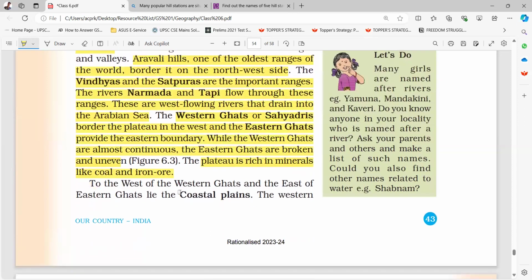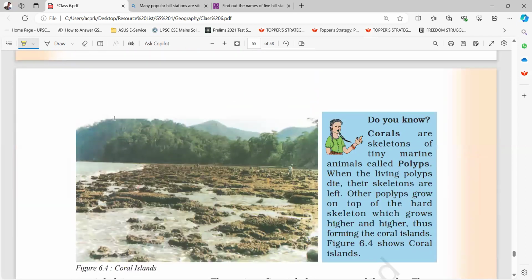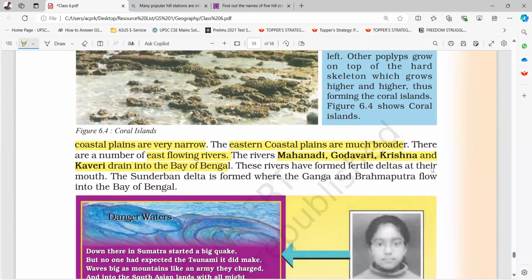To the west of the Western Ghats and the east of the Eastern Ghats lie the coastal plains. In the west, the western coastal plains are very narrow. The eastern coastal plains are much broader. There are a number of east-flowing rivers. Rivers Mahanadi, Godavari, Krishna, and Kaveri drain into the Bay of Bengal. These rivers have formed fertile deltas at their mouth. The Sundarban Delta is formed where the Ganga and Brahmaputra flow into the Bay of Bengal.